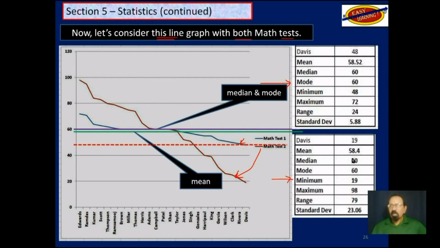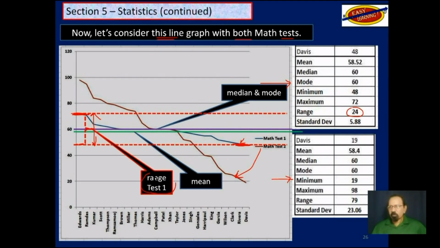However, if we look at the range for test 1, this is the lower end, that's the lowest that this blue line goes to, and this is the upper value, the upper part of the range. So the range is from that red line there to this one down here, which is a difference of 24.